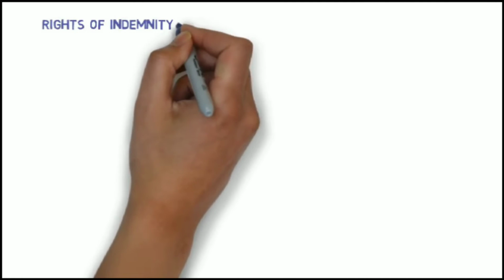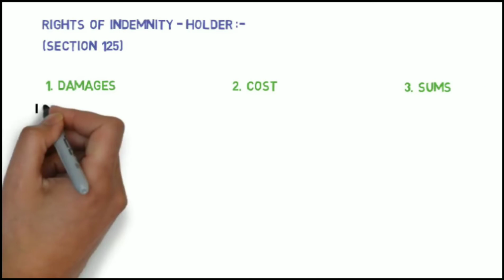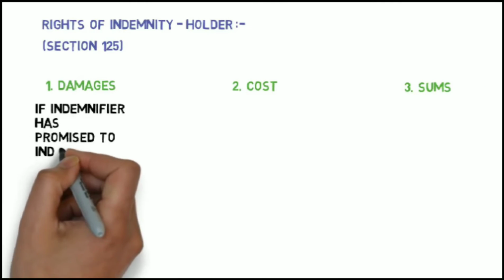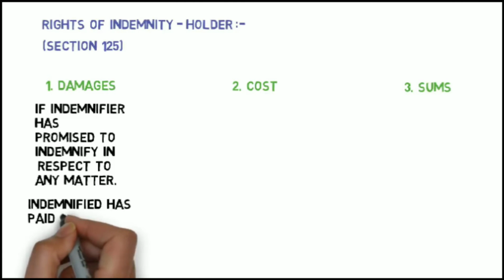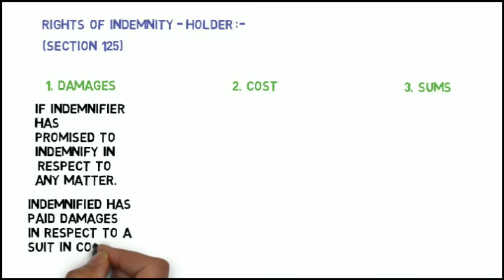Now that we have understood the contract of indemnity, let's understand the rights of the indemnity holder, which are given in Section 125 of the Indian Contract Act. The rights of the indemnity holder can be of three types: to claim damages, to claim costs, and to claim sums. If the indemnifier has promised to indemnify in respect of any matter and the indemnified has paid damages in respect to a suit in court for that matter, the indemnity holder has a right to claim such damages.